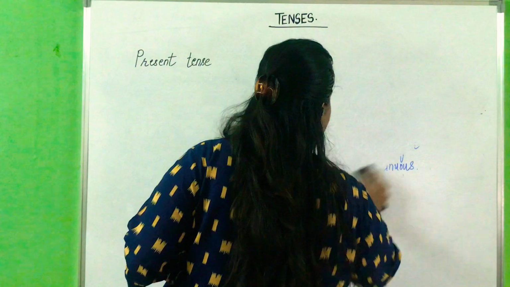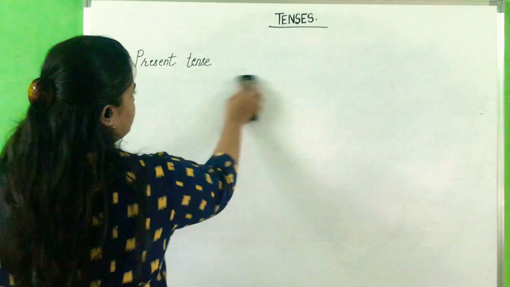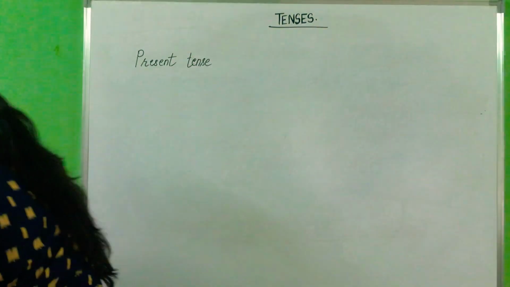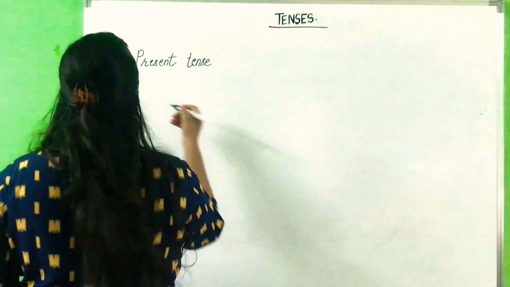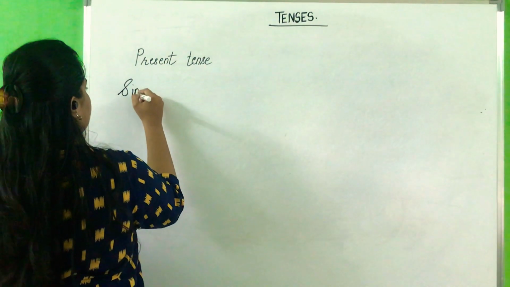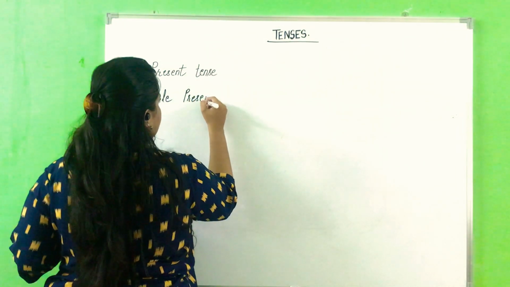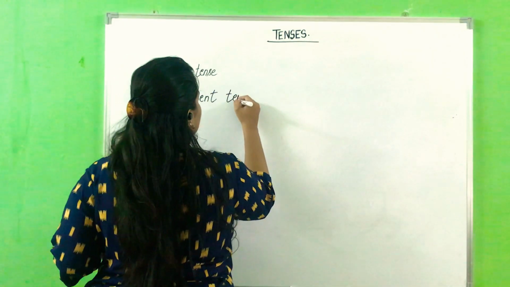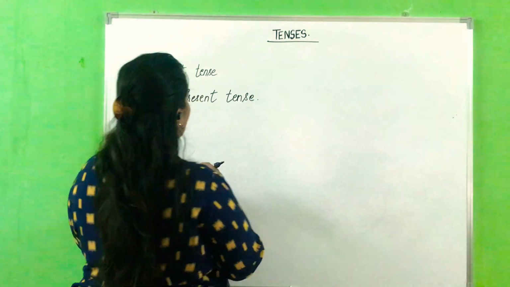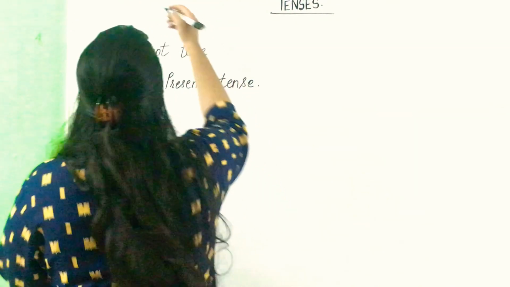As I said, present tense is any action that takes place in the present. So for the simple present tense, I am going to choose the same example for every tense. So let me write it down.